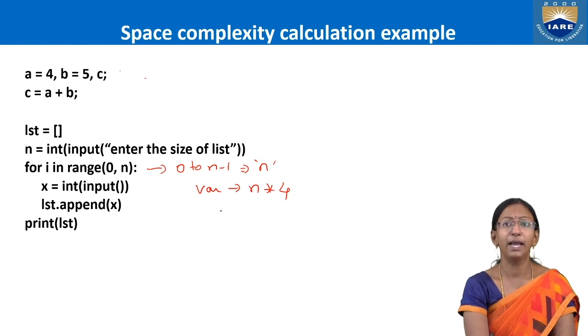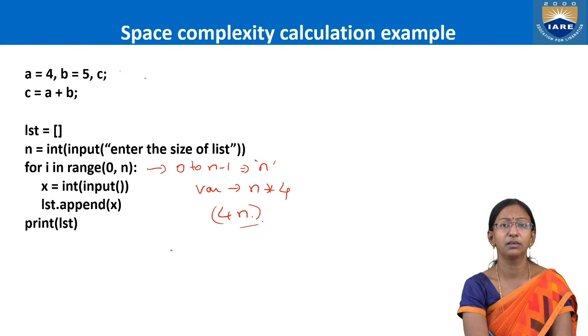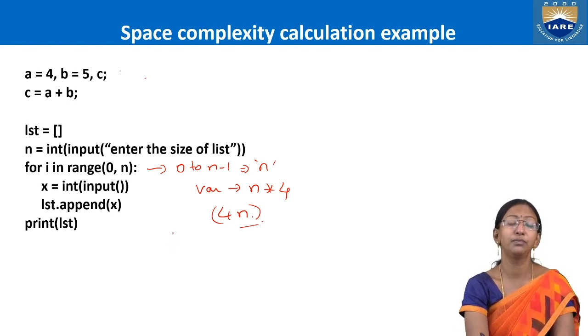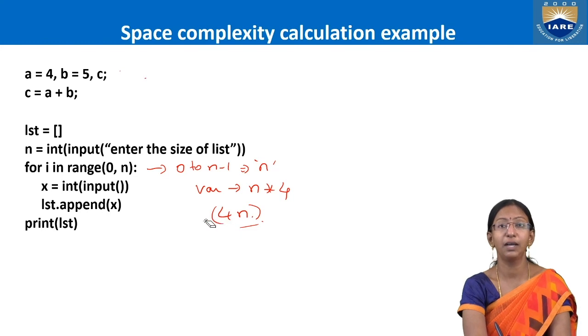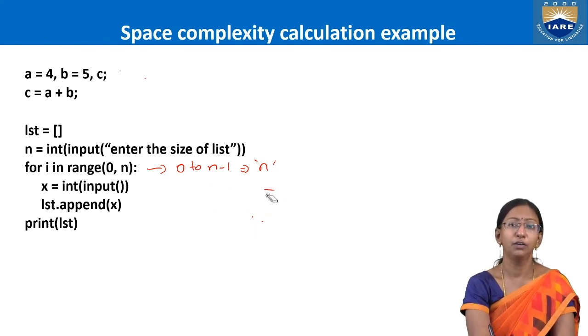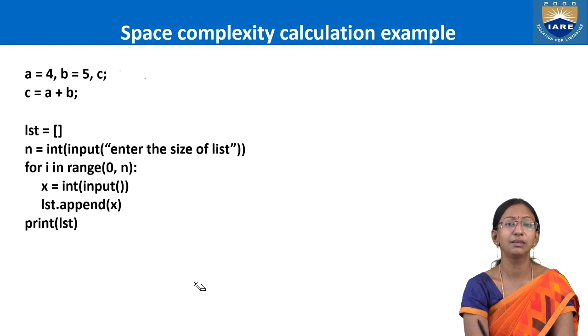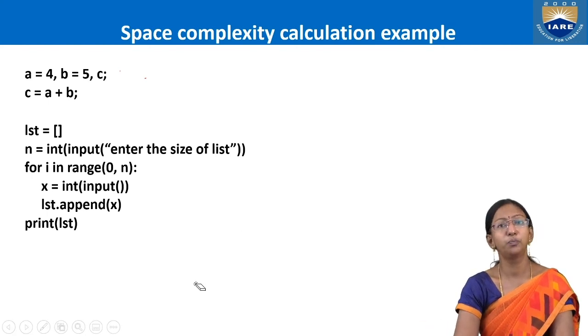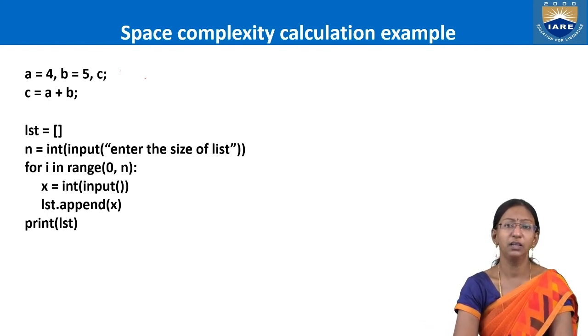So 4n will be the space which I need, 4 into n. n is the number which you are going to enter. If it is 5, 4 fives are 20 bytes will be the space. If n is 10, 40 bytes will be required. This is how we are going to evaluate the space complexity of any piece of code or an algorithm.